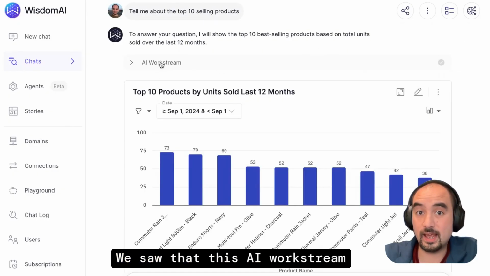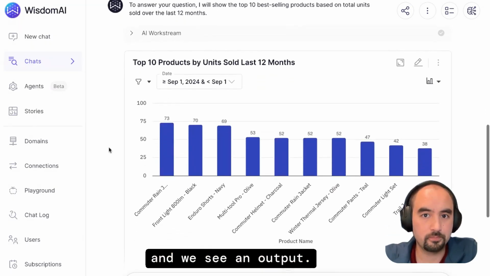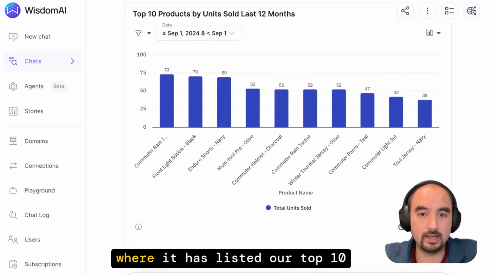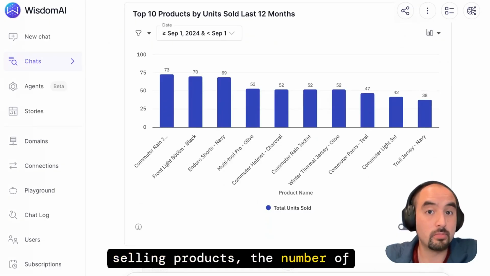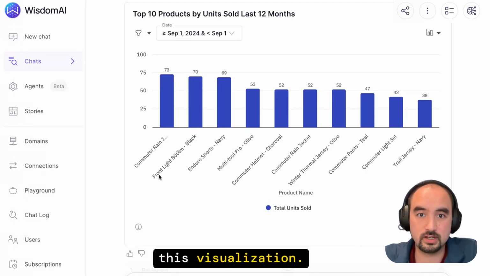We saw that this AI workstream opened up and it has since closed, and we see an output. Here we have a bar graph where it has listed our top 10 selling products, the number of products each has sold, and we can do a few things with this visualization.